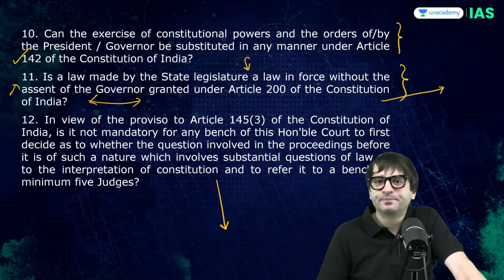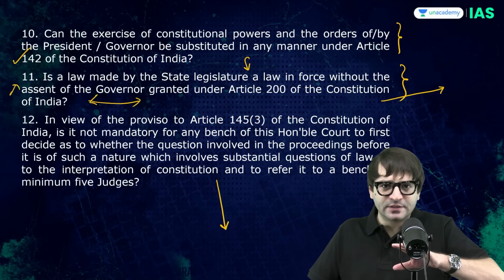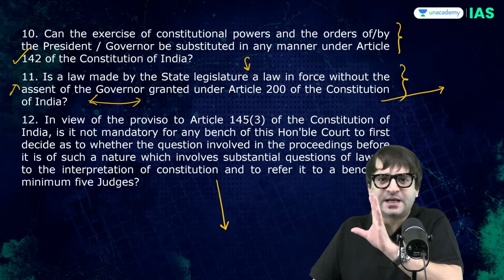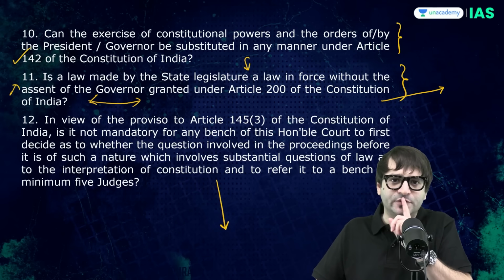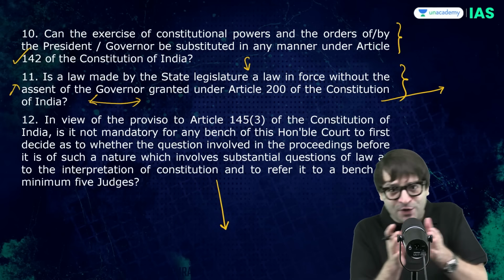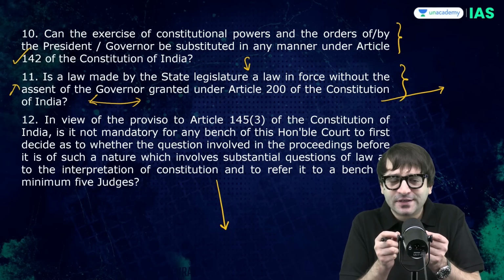Most importantly, the Supreme Court said we are not rewriting the constitution. But since there is absence of a time limit, we are just imposing a time limit. That's it. We are not rewriting the constitution. But since there were no time limits prescribed, and now you are prescribing a time limit, which means you are interpreting the constitution.